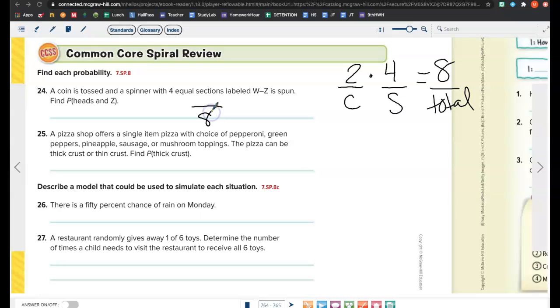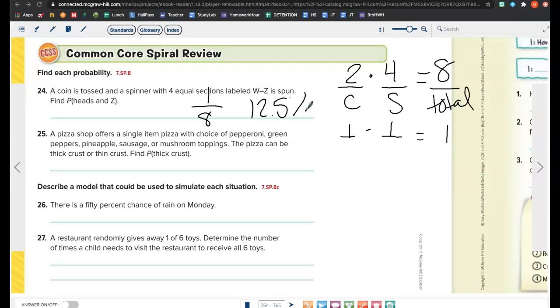Bottom. Okay, and then to figure out how many of the favored outcomes I have, I'm still flipping a coin and spinning a spinner, correct? Yes. Okay, so how many options do I have on a coin that is heads? 1. There's only one option that's heads. Okay, times how many options are Z on my spinner? 1. So what's 1 times 1? 1. So my favored is 1 over 8, or 12 and 5/10%, which is the same as 12.5%.